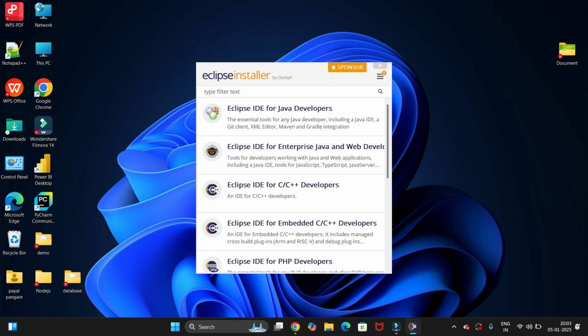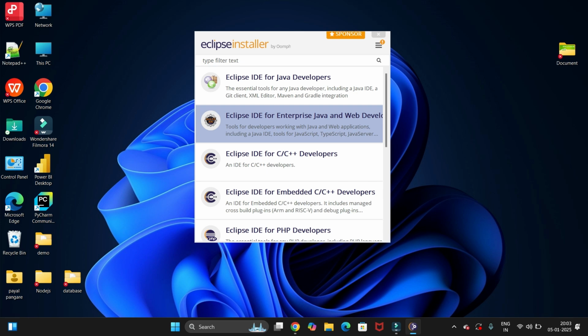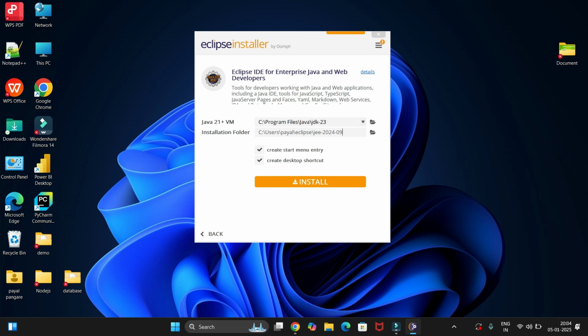Now here we have to select the Eclipse IDE for Enterprise Java web development. Click this. Now this is the path where all the installation files will be stored, and this is our Java JDK which we have already installed. Now let's click on this install button to install. So it will take just a small amount of time to install. So let's wait.